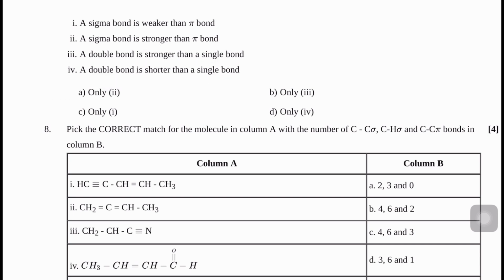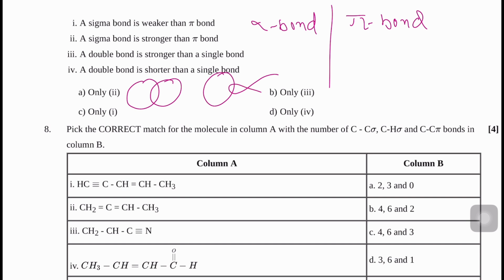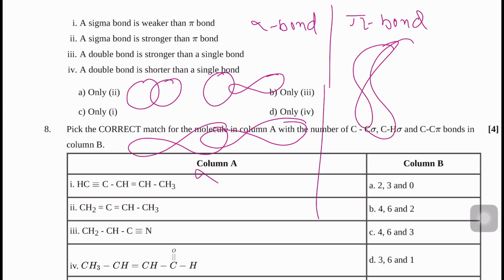So the concept: sigma bond and pi bond. Sigma bond is formed by coaxial overlapping of orbitals. For sigma bond, we have coaxial s-s orbitals overlapping, s-p orbitals overlapping, and p-p orbitals overlapping. This is sigma bond. If I talk about pi bond, it is collateral overlapping, or we can say sideways overlapping.